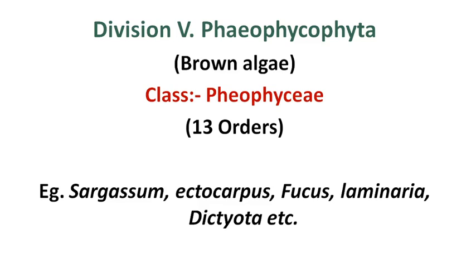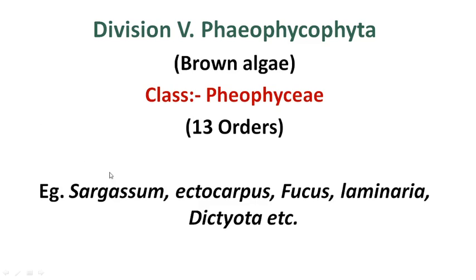I am focusing here on some important points regarding the Phaeophyceae. Chlorophyll A, C, beta-carotene, fucoxanthin and several xanthophyll pigments are present. The stored food material is in the form of laminarin starch and mannitol. The cell wall contains cellulose, alginic acid and mucopolysaccharides. Flagellar bodies have two unequal flagella: one flagellum is smaller and the other is longer. It is heterokont. They are rarely present in fresh water, but the majority of forms are present in brackish water and salt water.